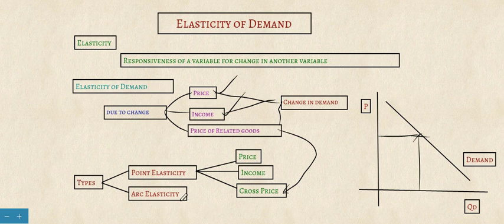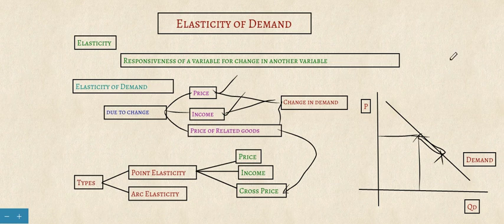Arc elasticity is calculated between two points. We will see that later. First we are going to see about point elasticities: price, income and cross price elasticities.